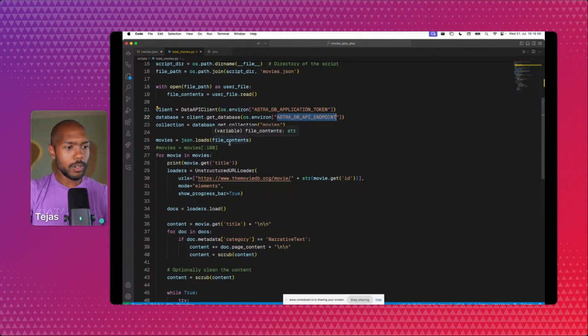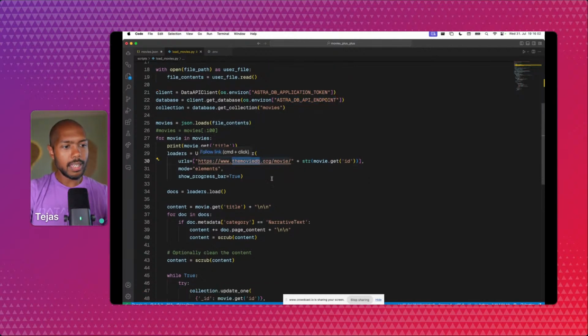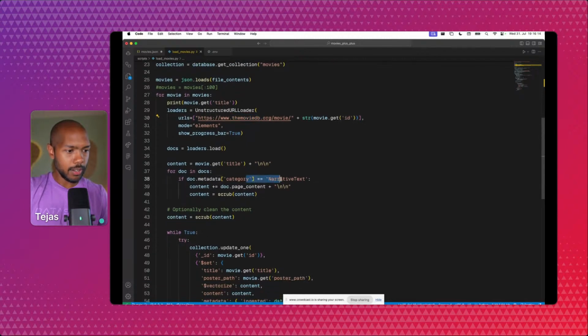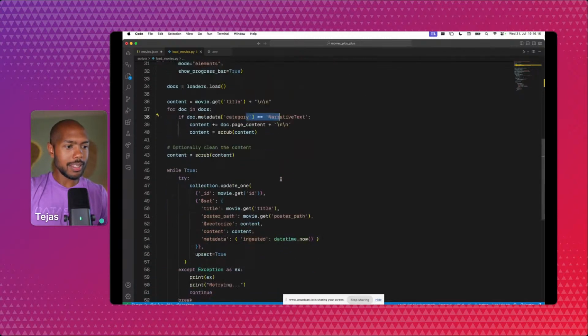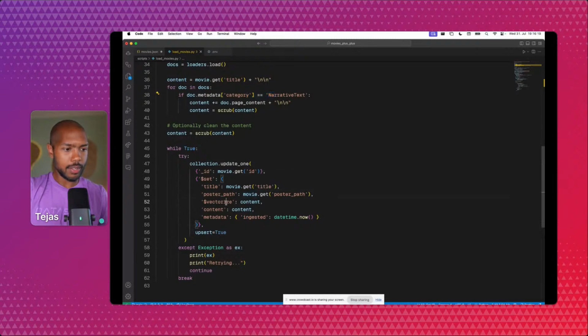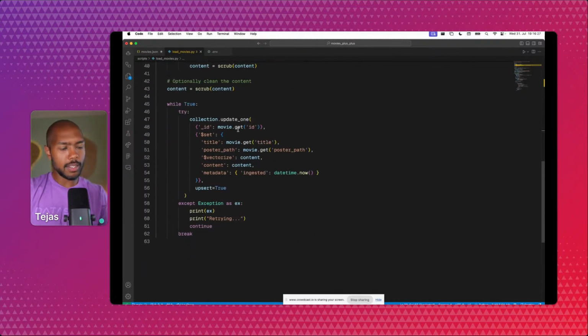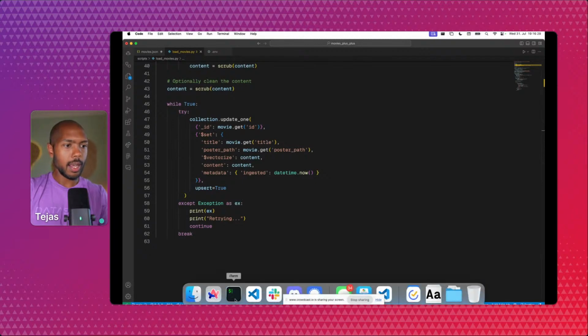Finally, we're going to be using the MovieDB to get metadata about this movie. The MovieDB is a really great project that has a really great API that's very accessible. And so we're going to get the movie's details. We're going to get its category, and we're going to load its data into AstraDB. Okay, so the content is just the description and the page's content, and we're going to be using unstructured for that. So once all of this is ingested, we'll be ready to go. I'm going to now run the script.